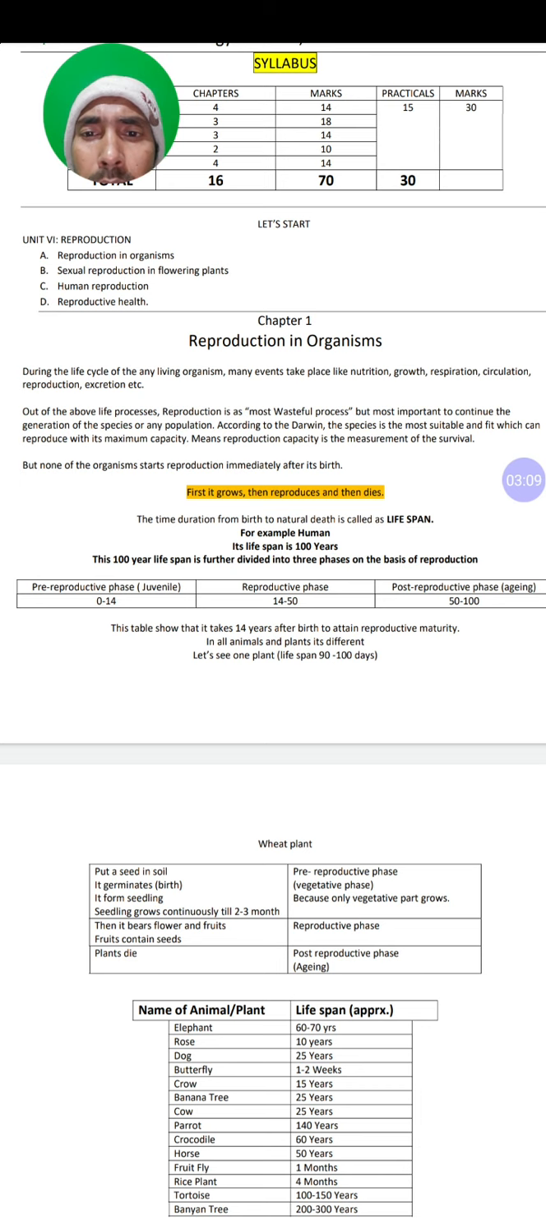The first is the pre-reproductive phase. It's also called the juvenile phase. जो बच्चे होते हैं, but means the childhood phase, right? Then the reproductive phase where they reproduce the babies or offspring, and last is the post-reproductive phase, means aging or senescence, also it's called. If we say for human, birth to 14 years is the juvenile or pre-reproductive phase, then 14 to 50 years is reproductive, then it is post-reproductive. But the duration for pre-reproductive, reproductive and post-reproductive is different for all kinds of organisms, right?